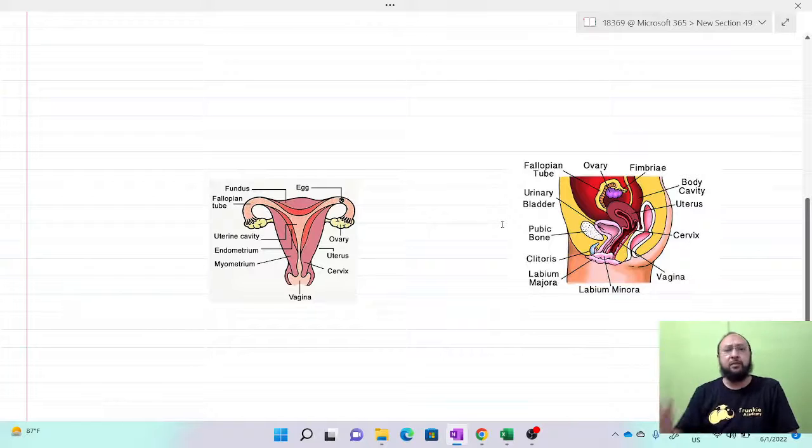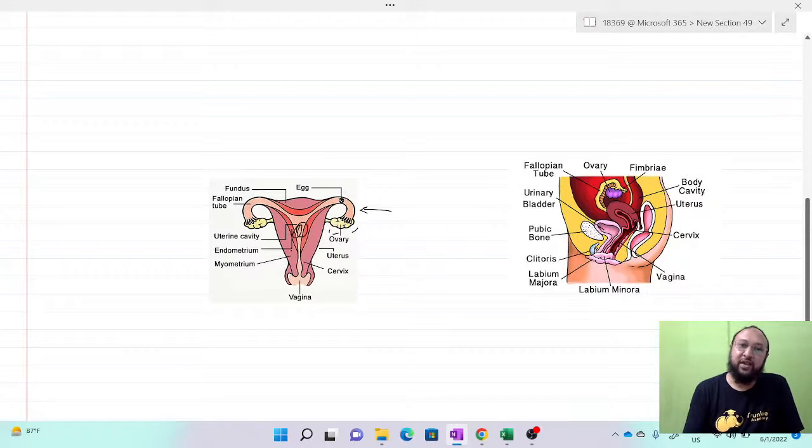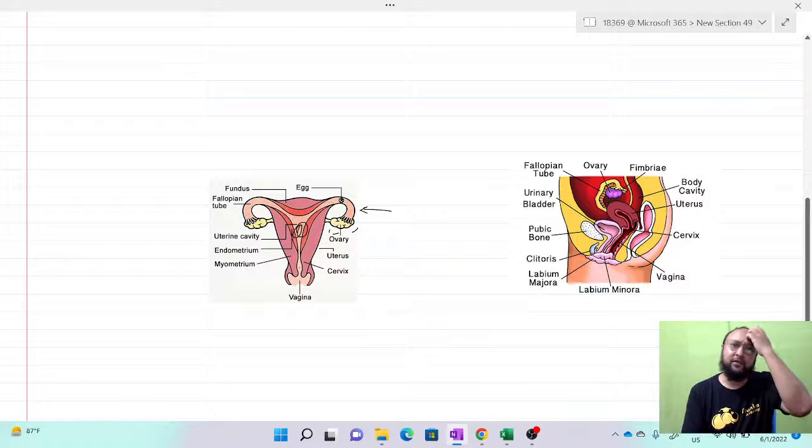This is the diagram depicting the female reproductive system. You can see the fallopian tube, also called the oviduct. This is the ovary, the yellow part, and the uterus is here, where the development of the fetus takes place. And this is the vagina, where during coitus, or sexual intercourse, the penis is inserted and semen containing the sperms is released into the body of the female.